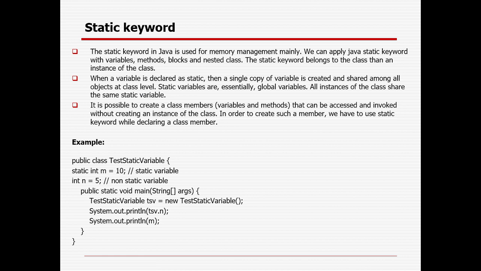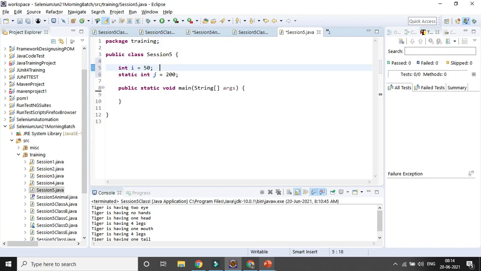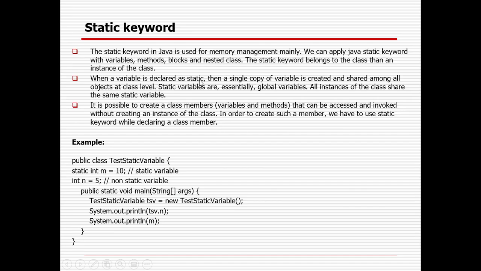Static variable, class variable or local variable, right? So this is your class or instance variable, where we are not declaring anything static. A local variable exists only within your method or body. Here, in case you are declaring anything static, this will be a static variable. So as and when you declare something static, memory allocation will be done immediately, and you can access it directly in your main method. So it is possible to create a class member that can be accessed and invoked without creating an instance of the class. In order to create such a member, you have to use the static keyword while declaring the class member.